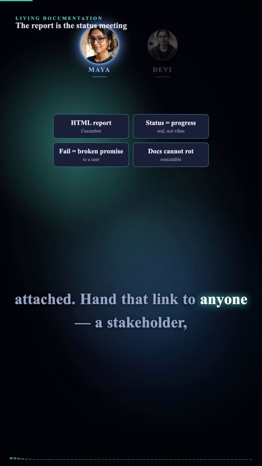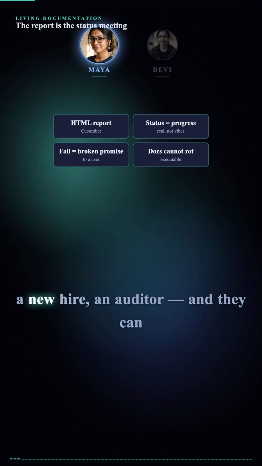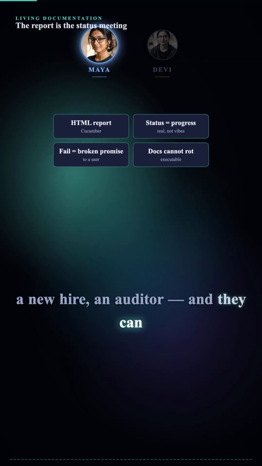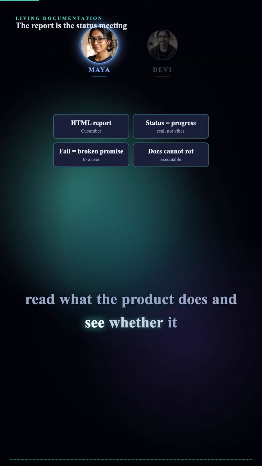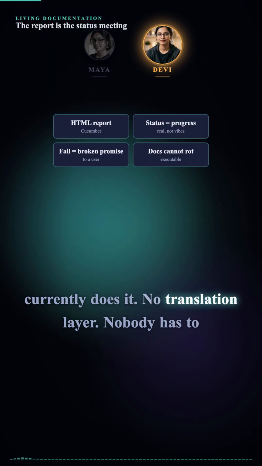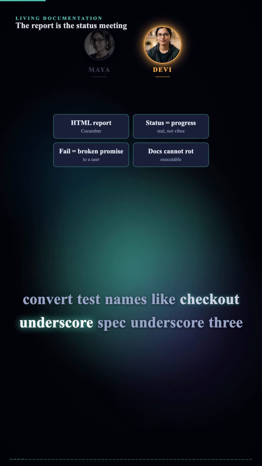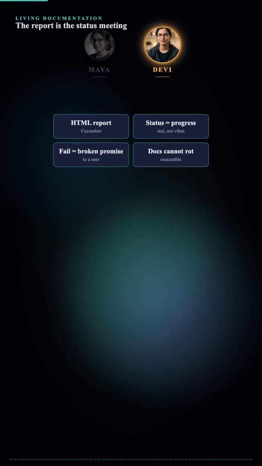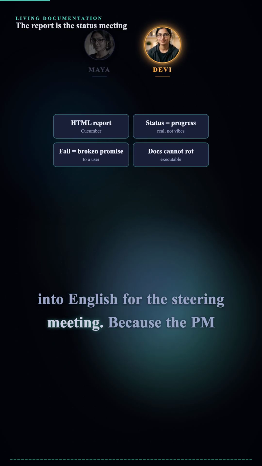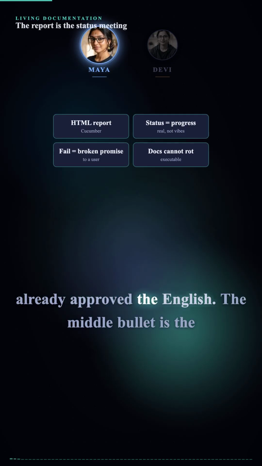Hand that link to anyone, a stakeholder, a new hire, an auditor, and they can read what the product does and see whether it currently does it. No translation layer. Nobody has to convert test names like checkout underscore spec underscore 3 into English for the steering meeting. Because the PM already approved the English.